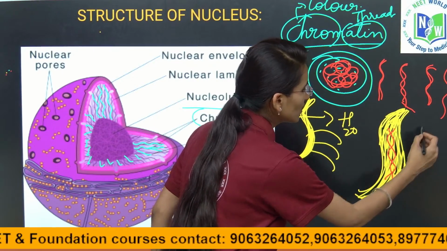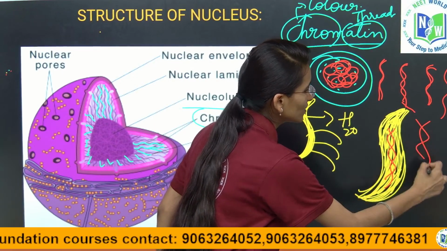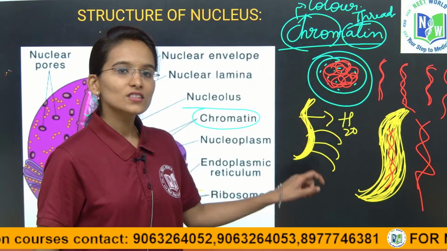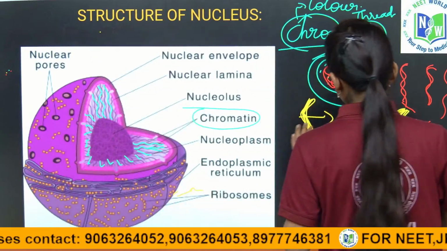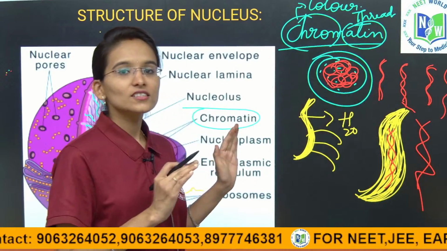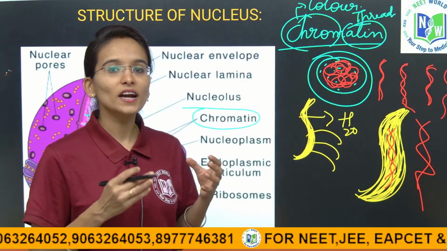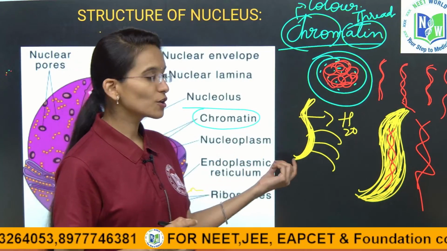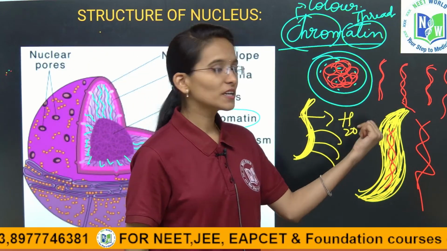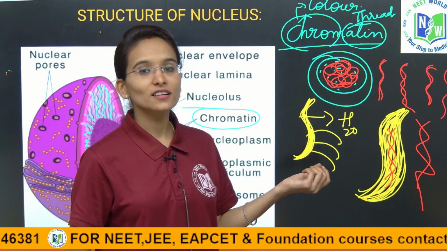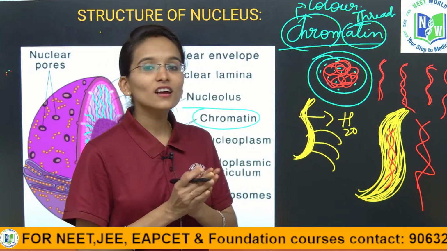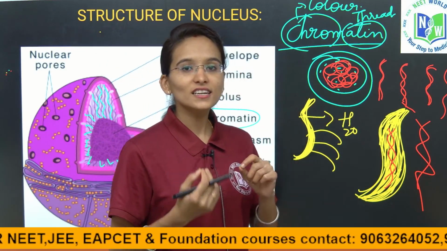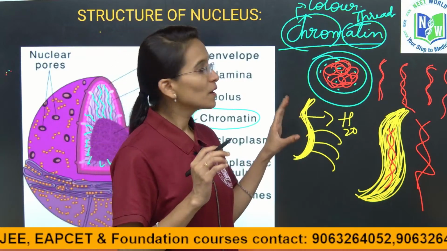Is it visible? Yes, inside the chromatin we have the DNA double helical structure. This is all about the chromatin. Understood? Clear with the chromatin structure? Chromatin material is present inside the nucleoplasm. We call it chromatin material because these are colorful network-like or thread-like structures present inside the nucleoplasm.